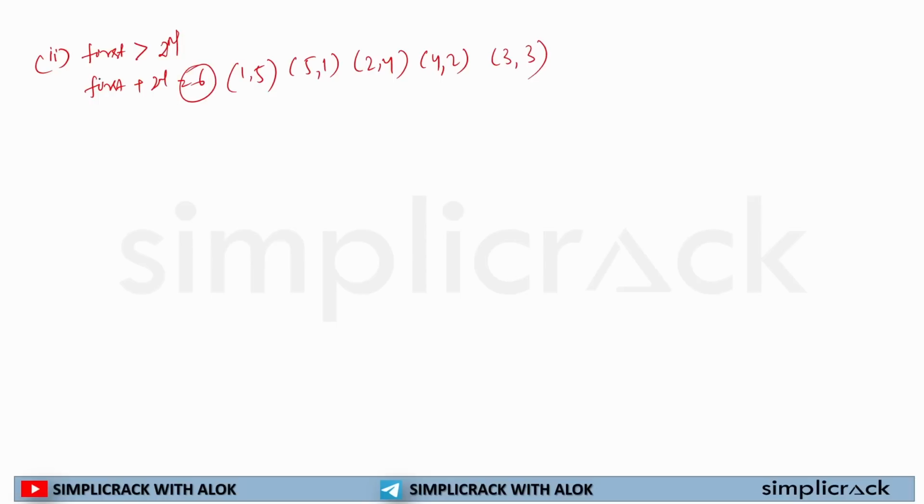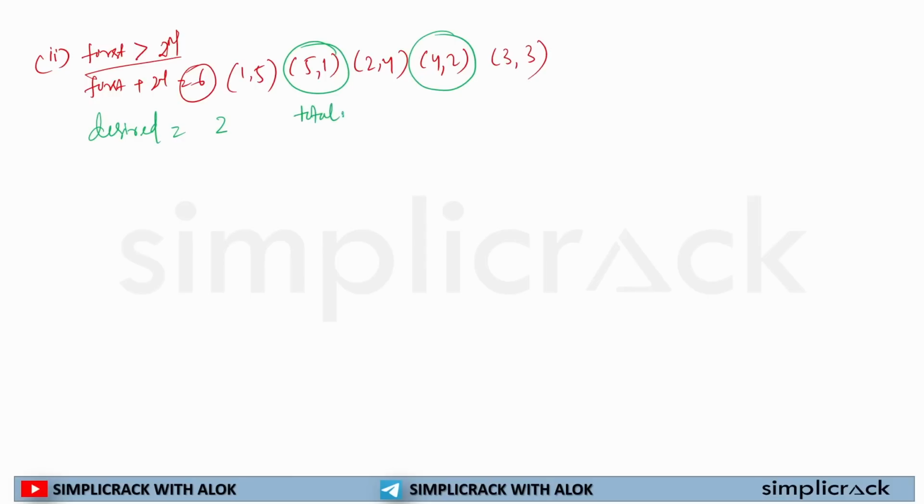If we add these pairs, we will get 6. But the first condition is what? We should only consider the pairs in which first digit is greater than second digit. So which are those pairs? This is a pair. This is a pair. So my total number of desired or favorable outcomes is 2.